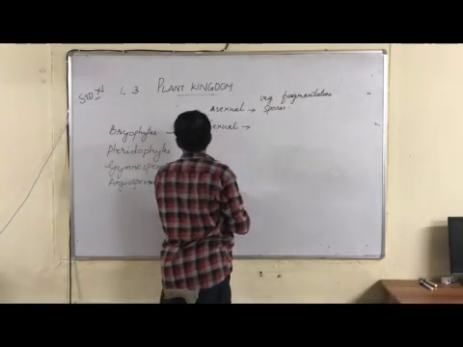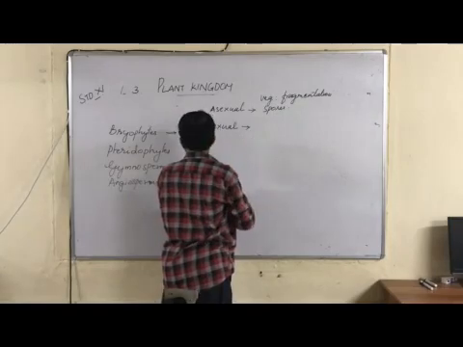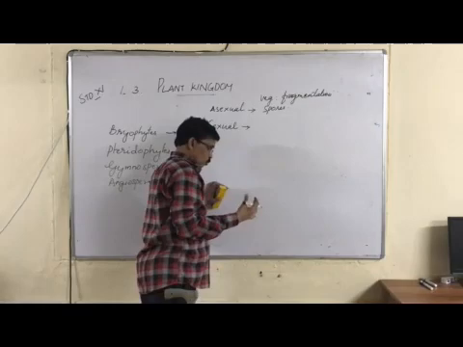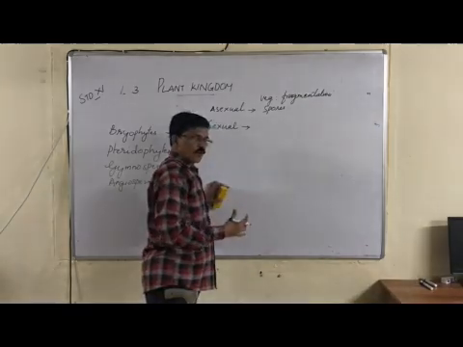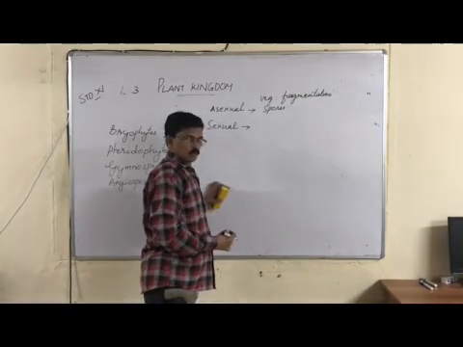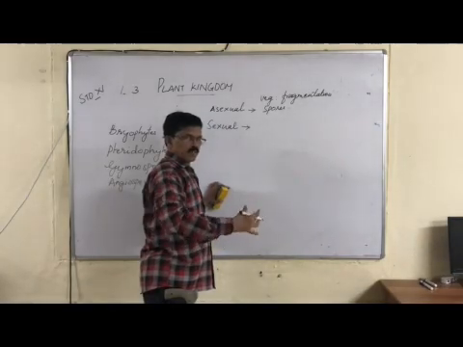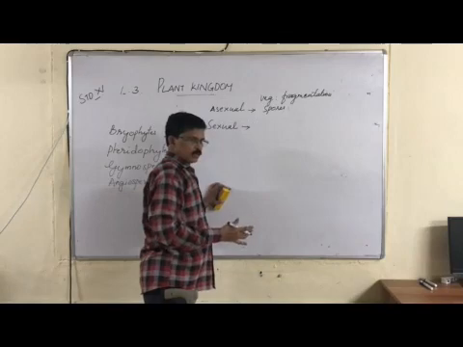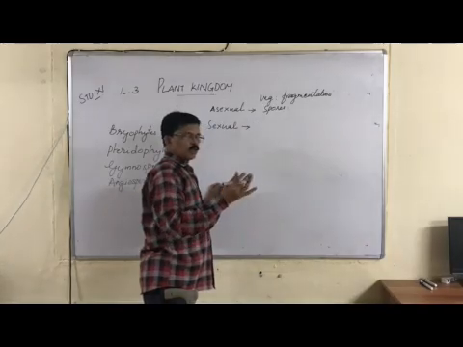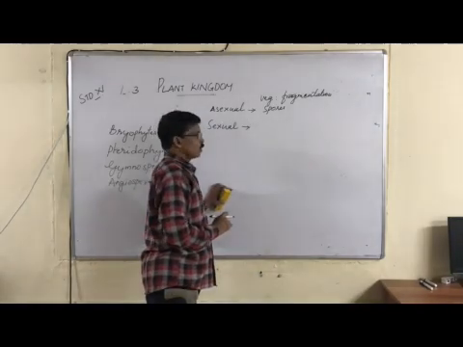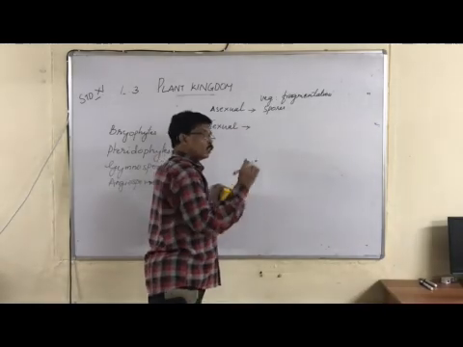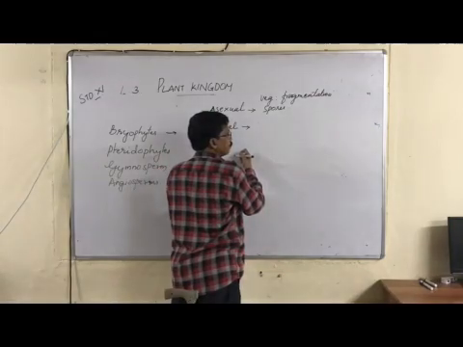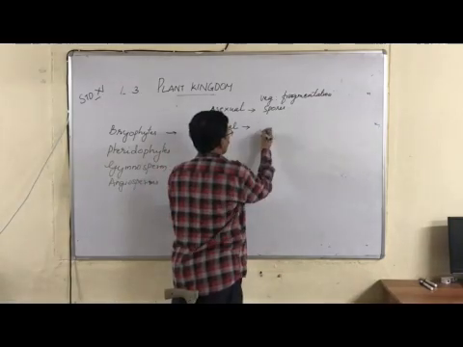But mainly they reproduce sexually because they are at the edge, the boundary of advanced plantae. From pteridophytes onwards we can say they are advanced. Bryophytes are linking the primitive to the advanced plantae. So we can say sexual reproduction is very common. The plant body of a bryophyte is the gametophyte.